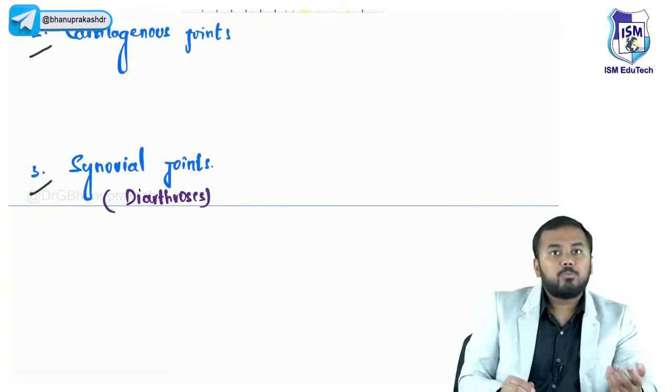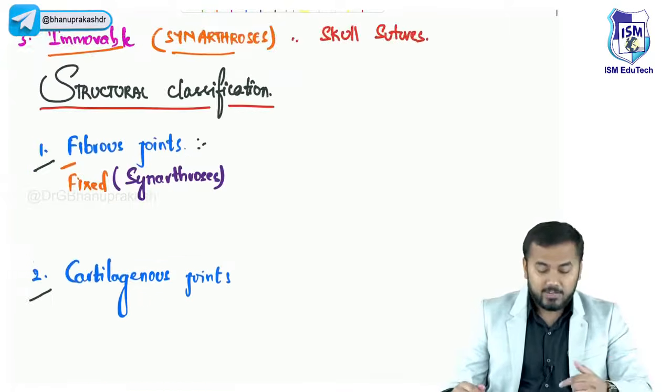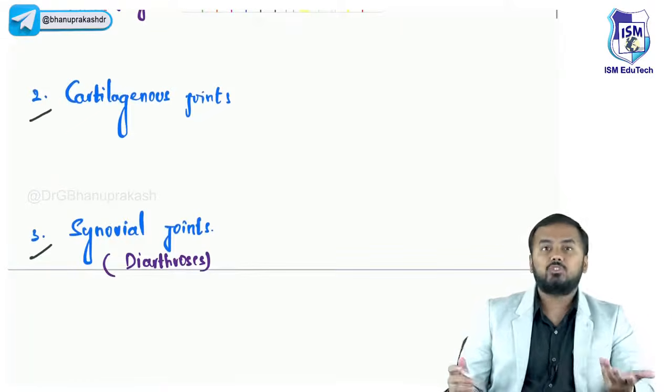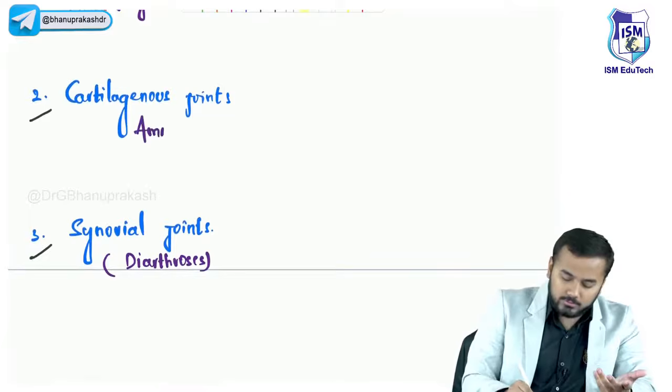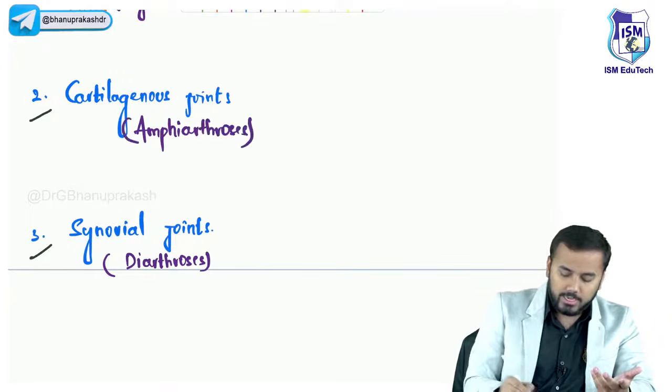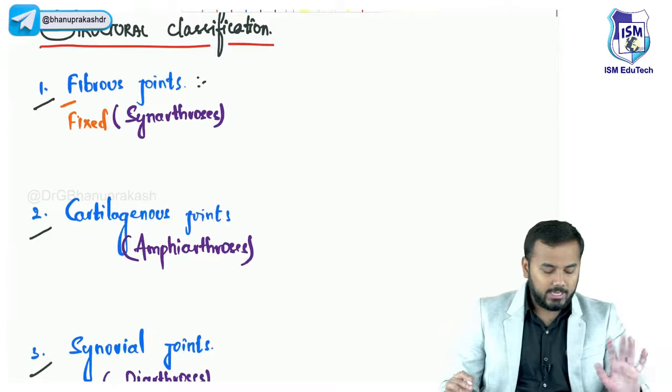What is left now? The last thing that is left is amphiarthrosis. So cartilaginous joints are amphiarthrosis. Okay? So till here you are clear.